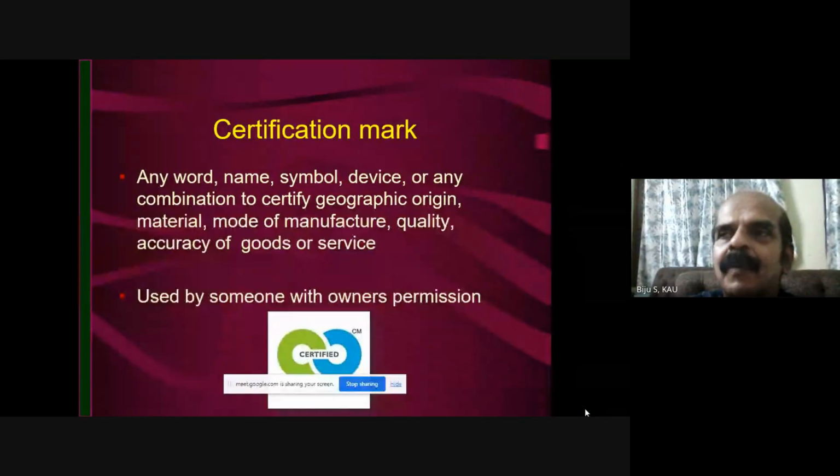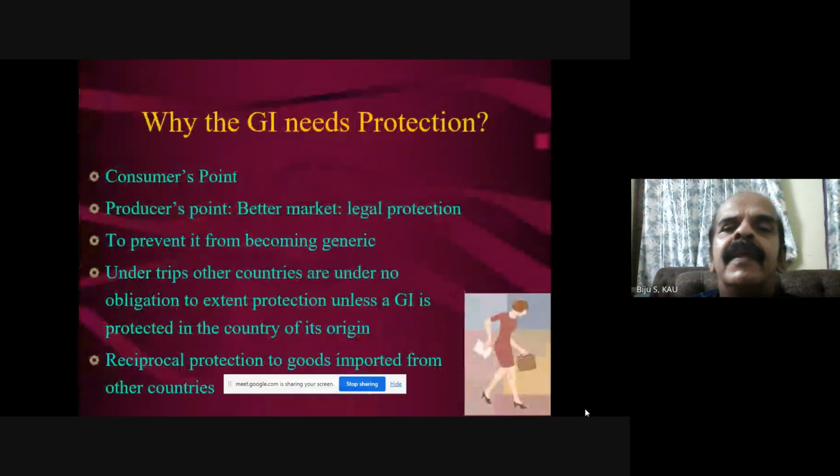This is Pokkali rice. And this is Basmati, from a particular area. We give a simple name, and it cannot be infringed because it is protected by law. That is why we need protection. From the consumers' point and producers' point also, it brings trade, a better market, and legal protection.